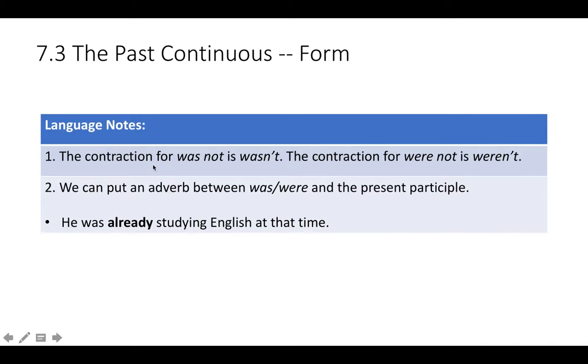Okay, and the contraction for was not is wasn't, and the contraction for were not is weren't. A contraction means the short way to write two words. And I can put an adverb between was or were and the present participle. So I can say, he was already studying English at that time.